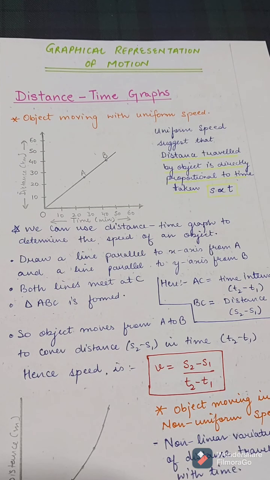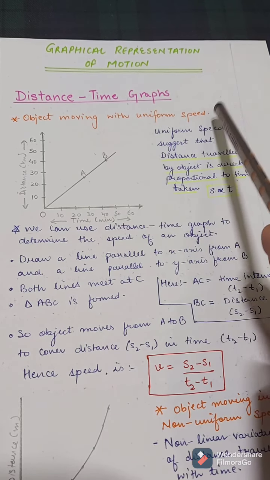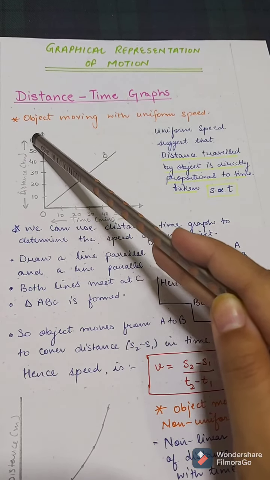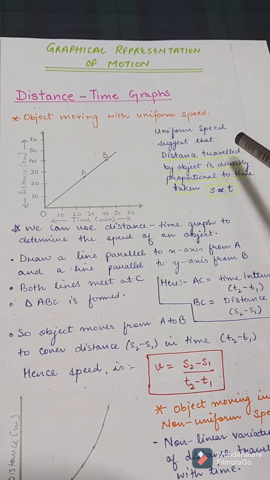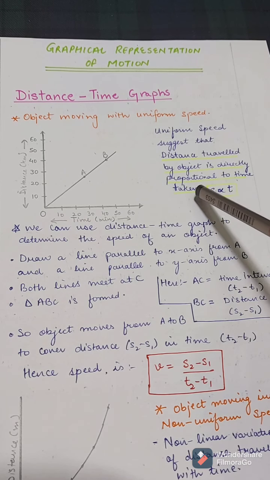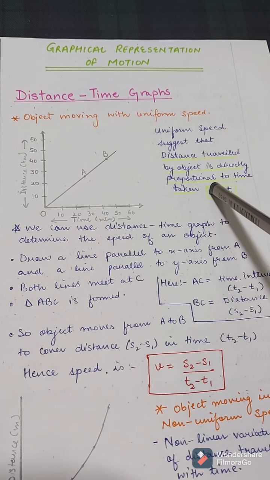So graphical representation of motion. The motion can be depicted in graphs also. There are two basic types of graphs, that is distance time graphs and velocity time graphs. So first, distance time graphs. Let us consider the object is moving with uniform speed. This is the graph with time on the x-axis and distance on the y-axis, and we can see the graph is a straight line. Uniform speed suggests that the distance traveled by the object is directly proportional to the time taken. That is, with increase in time, the distance covered also increases.